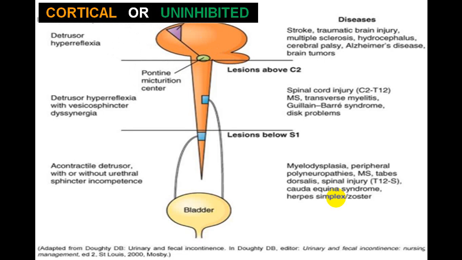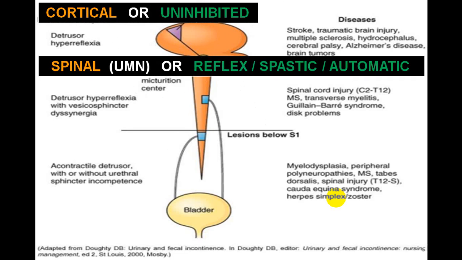And when there is damage below C2 and above S1, we call it the upper motor neuron variety, or spinal upper motor neuron variety, or reflex, spastic or automatic bladder.